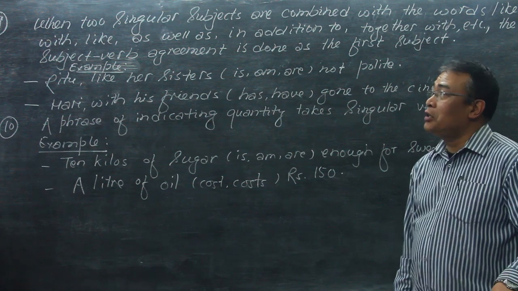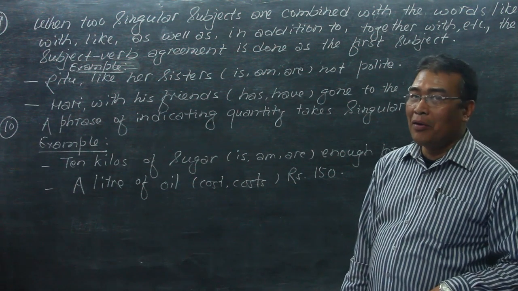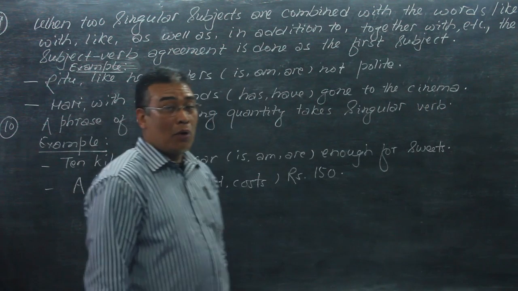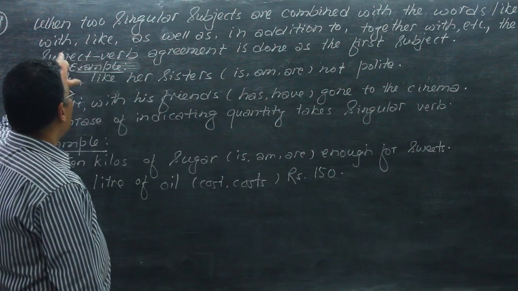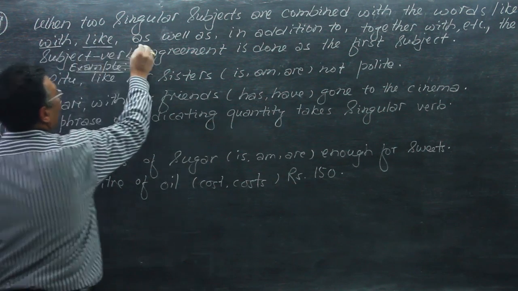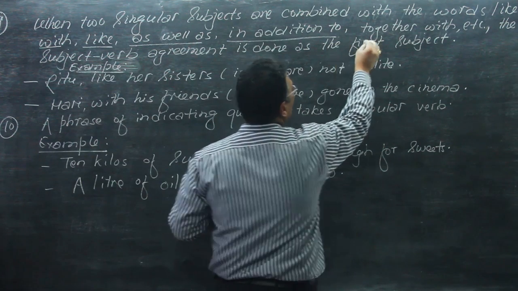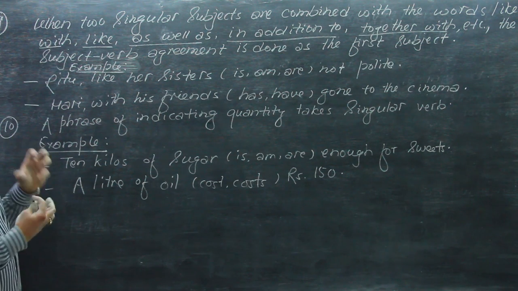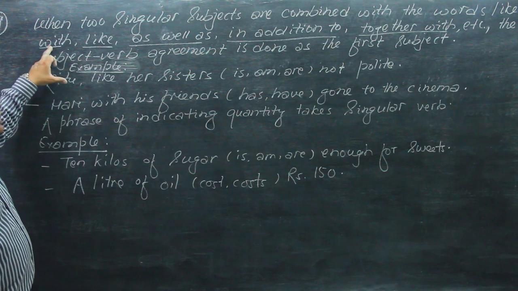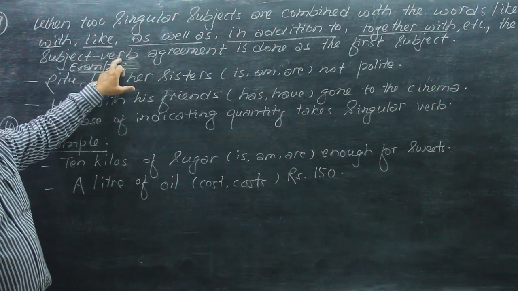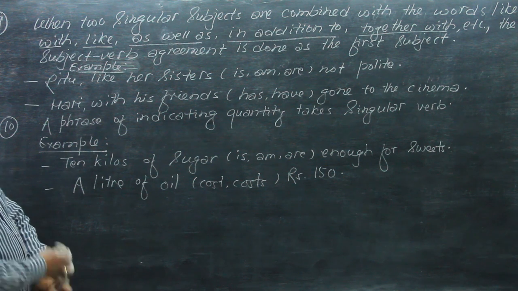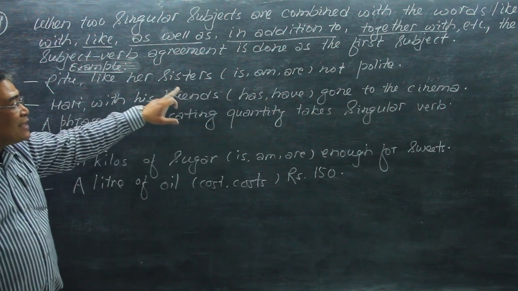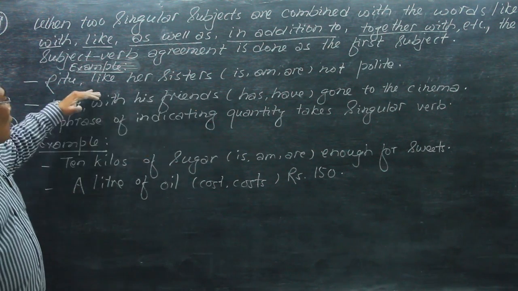Like the words or, either or, neither nor, we have some other words to combine two or more words, like the words as well as, like, in addition to, together with, etc. When these words combine two subjects in the sentence, the subject-verb agreement is done as per the first subject. The example is here: Ritu, like her sisters, is, am, are not polite. Now, what is the meaning of this sentence?